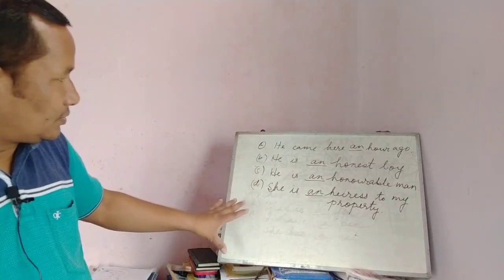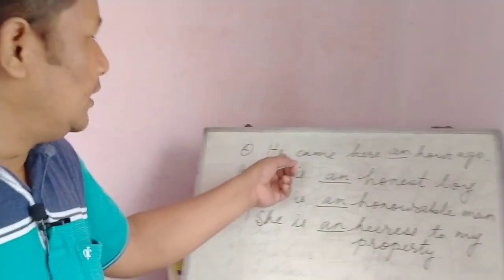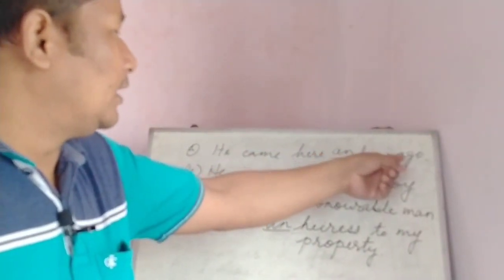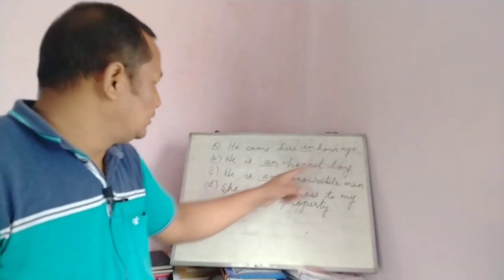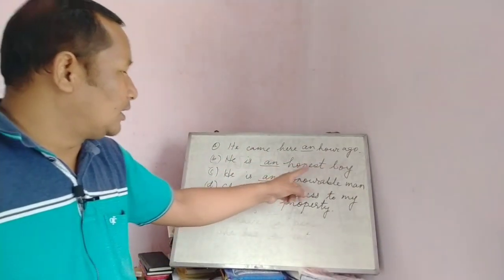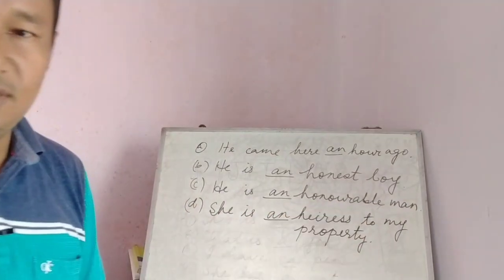Look at the sentences: he came here an hour ago. He is an honest boy. He is an honorable man. She is an heiress to my property.